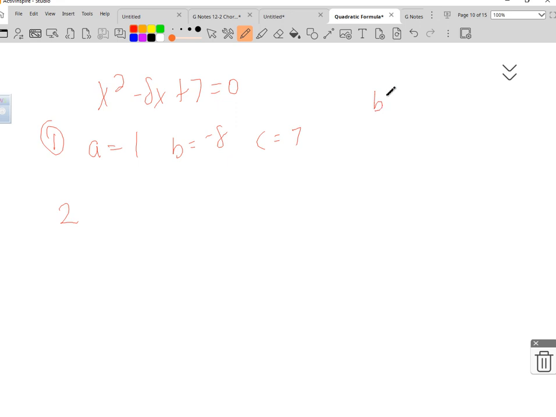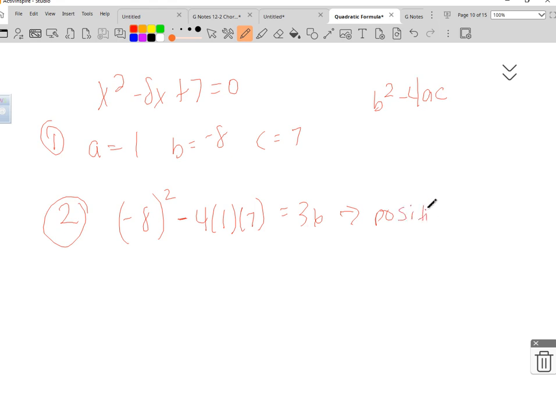Step 2 is plugging into b squared minus 4 times A times C. Wouldn't it be negative 8 squared? It would be. And then minus 4 times 1 times 7. So in our calculator, it's going to be negative 8 squared minus 4 times 1 times 7. 36, positive 36. It's a positive. So once again, we have 2 solutions, right?